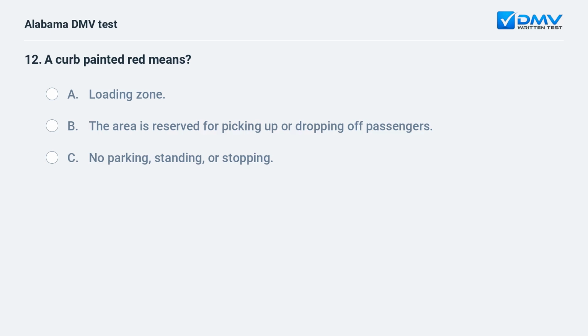A curb painted red means A. Loading zone. B. The area is reserved for picking up or dropping off passengers. C. No parking, standing, or stopping. You may not stop, stand, or park at a red painted curb.